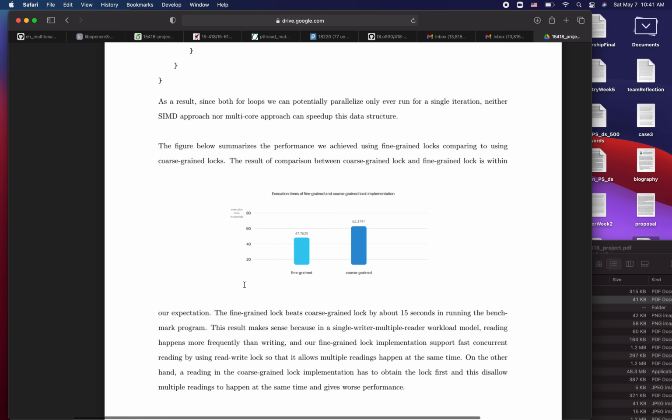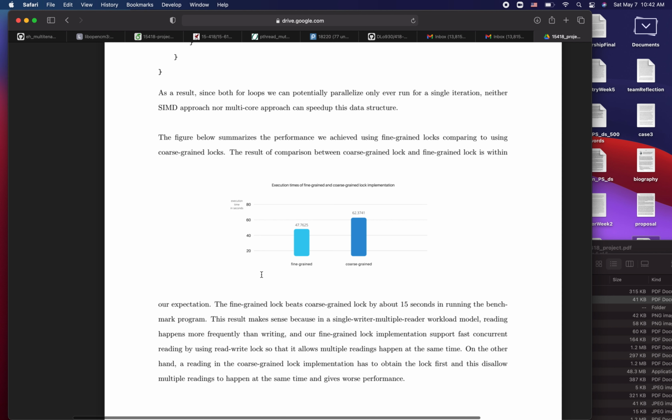When running the workload on Bridge machine, we noticed a good amount of decrease in execution time using fine-grained lock compared to using coarse-grained lock. Because in the single writer multiple reader workflow model, reading, namely calling the range sum, is more frequent than updating the data structure.